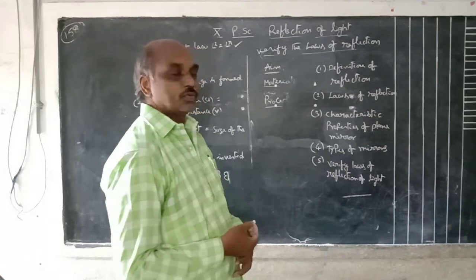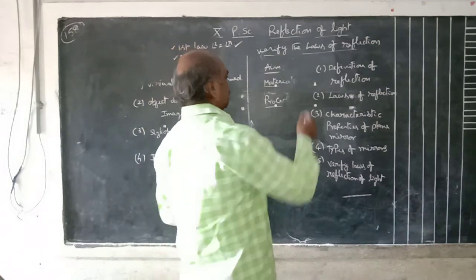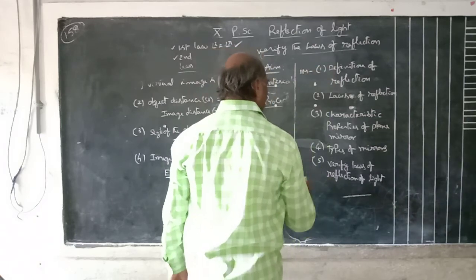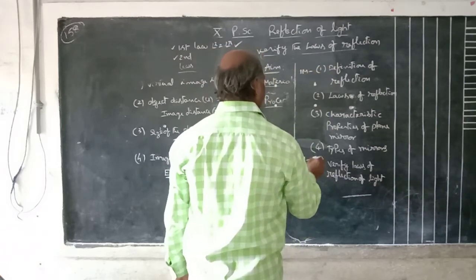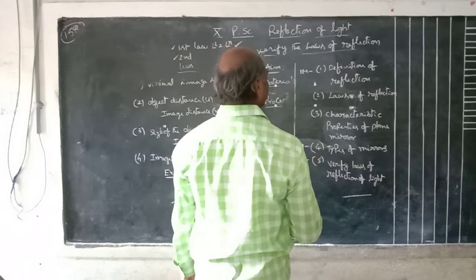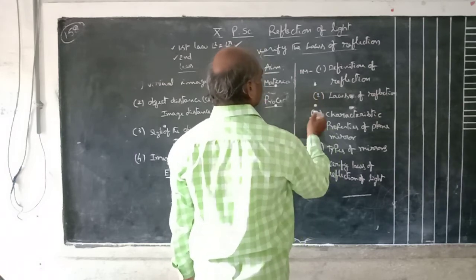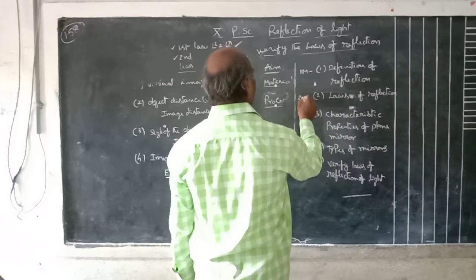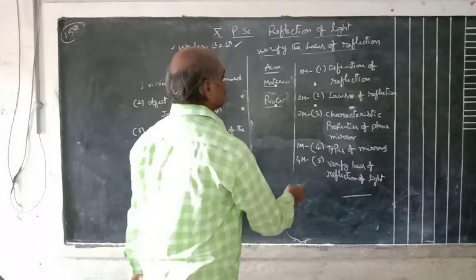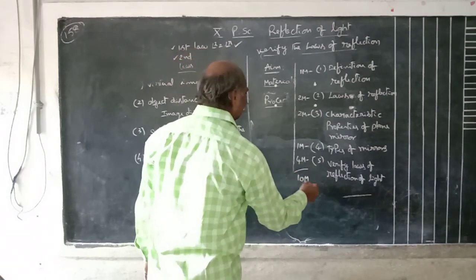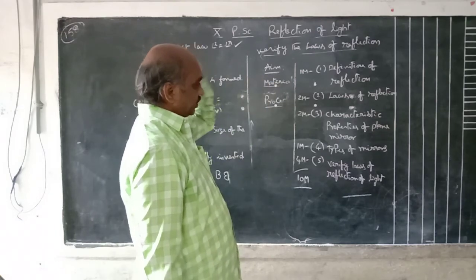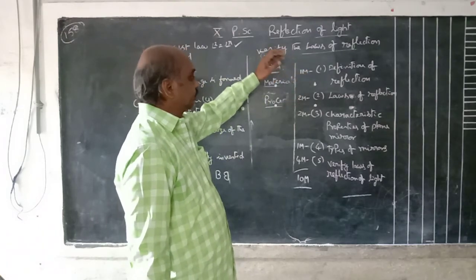Definition means 1 mark. Verification is the 4 marks question. Types of mirrors, 1 mark. These two are 2 marks each. Total 10 marks. These are the questions: definition of reflection, what is meant by reflection of light?